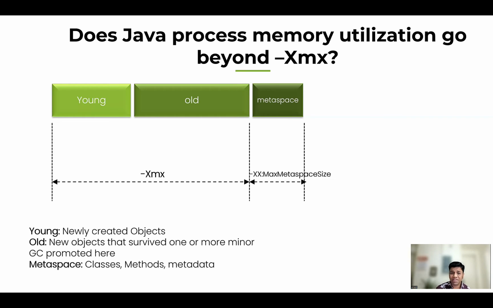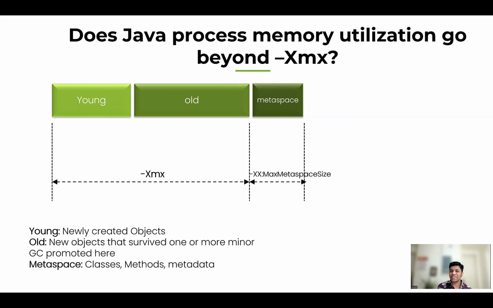So suppose you define Xmx as 2 GB, and let's say you've also defined the Metaspace size. This Metaspace size can be defined by the argument MaxMetaspaceSize. Let's say you declare this as half a GB. Then your Java application will consume more than this 2 GB plus this Metaspace. Is that all it is?